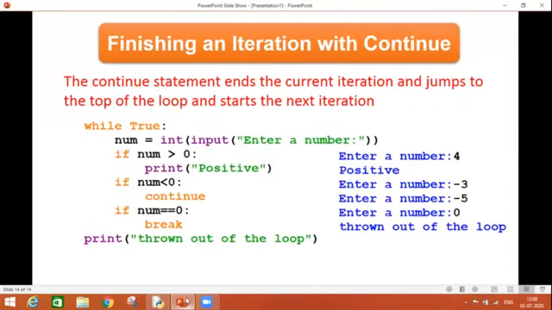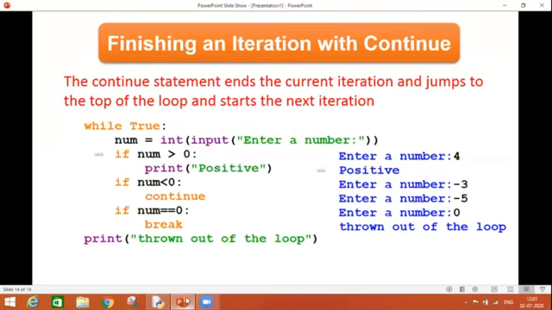Another statement in continuation is the continue statement, which is again a very important statement. So what does my continue statement say? It says that the continue statement ends the current iteration and jumps to the top of the loop and starts the next iteration. So what does it mean? Unlike break, it is not asking me to get out from the loop, but it is asking me to continue with the next iteration, right?